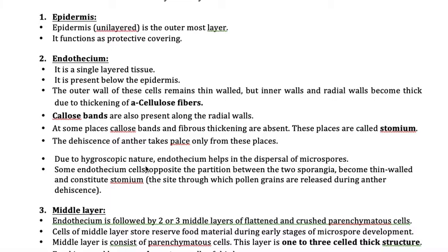Like that, when all these cells start increasing in volume, slowly the layer starts breaking. And the breaking region is nothing but the stomium. That means this is the region where the breakage starts, and at once it breaks, and it results in the liberation of these pollen grains out at once. And that is the function of this endothecium. So hope you all must have understood endothecium. It helps in the pollen dehiscence.